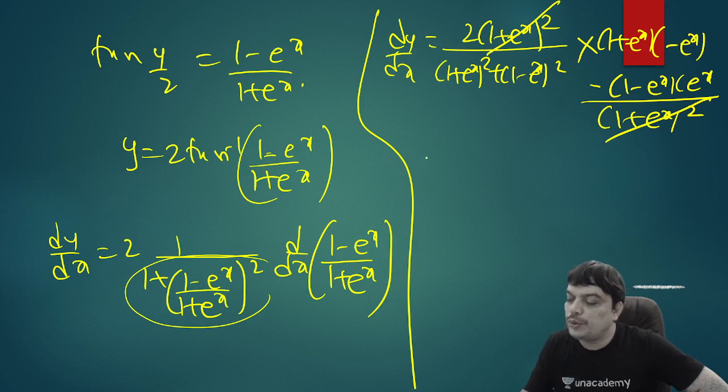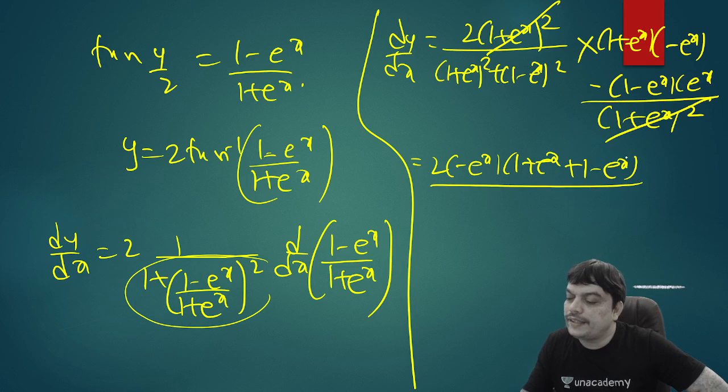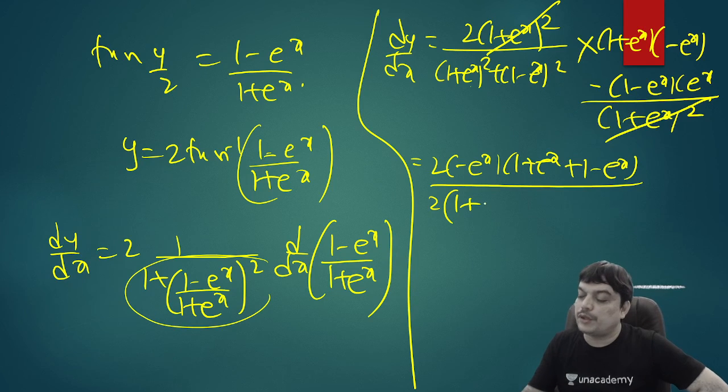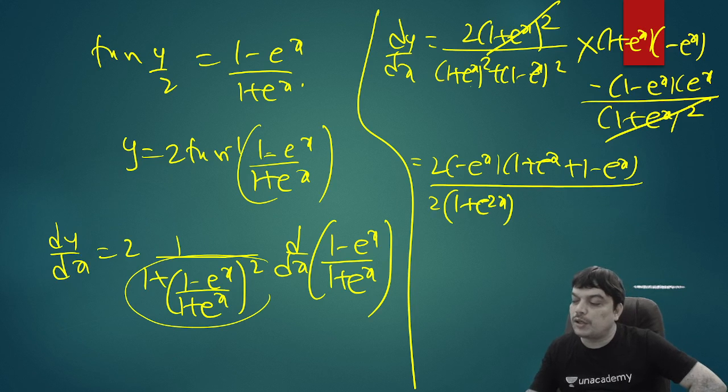So then we have 2 into, in the numerator, when you take minus e power x common, it will have (1 plus e power x) plus (1 minus e power x). In the denominator, this is like (a plus b) whole square plus (a minus b) whole square, 2 into (a square plus b square). A square is 1 square, which is 1, and b square is (e power x) whole square, which is e power 2x. And what else is left out? The rest of it got cancelled in the denominator.